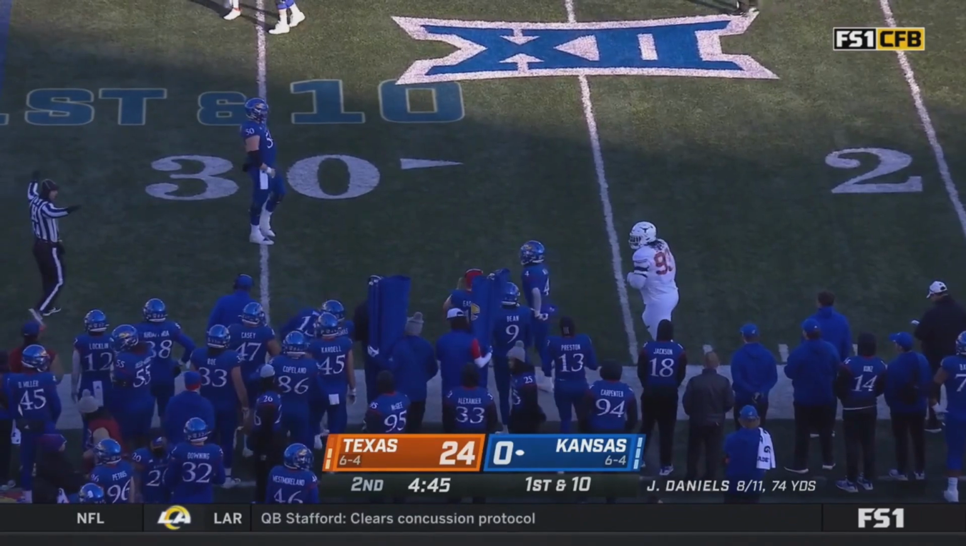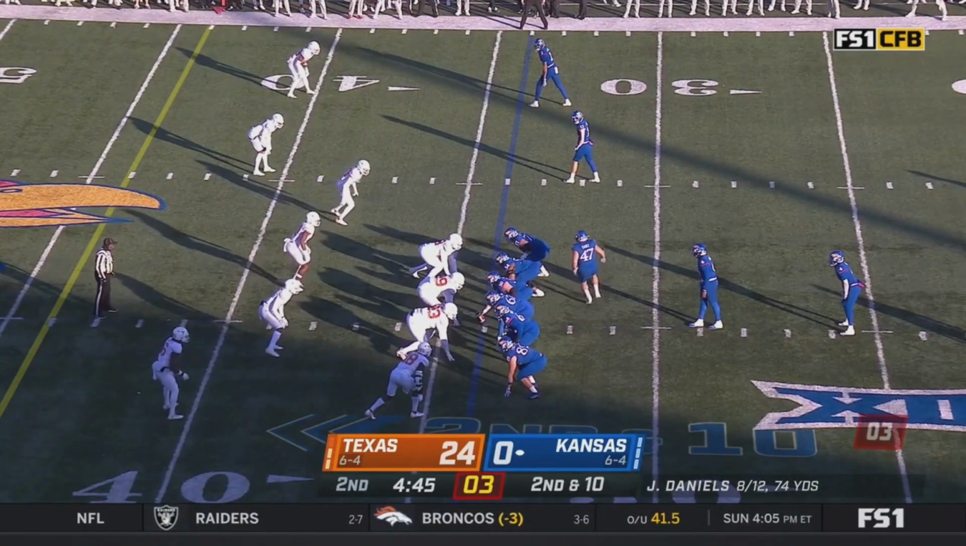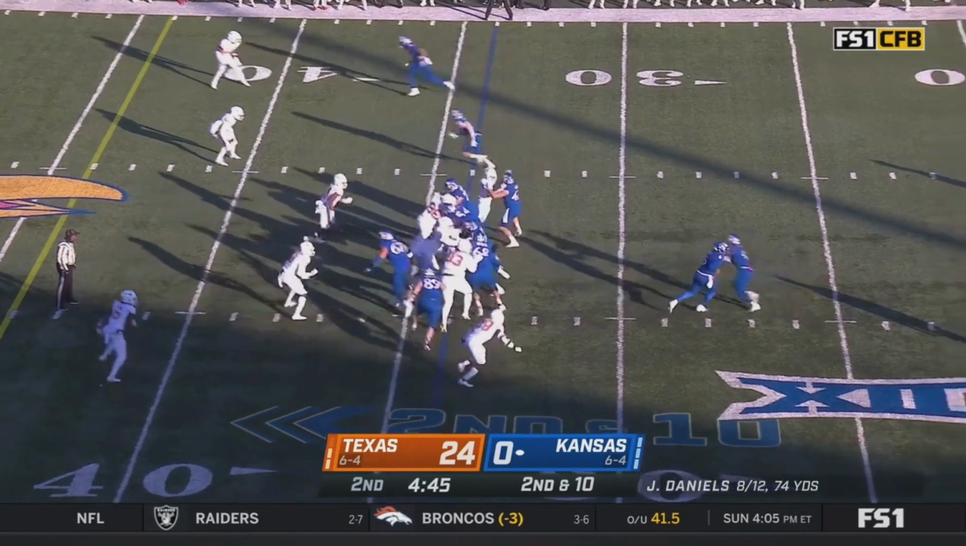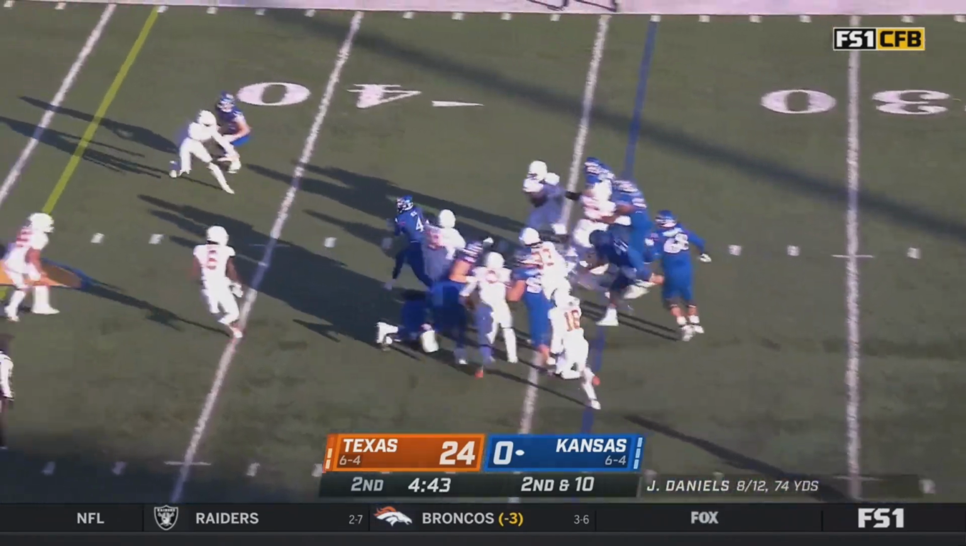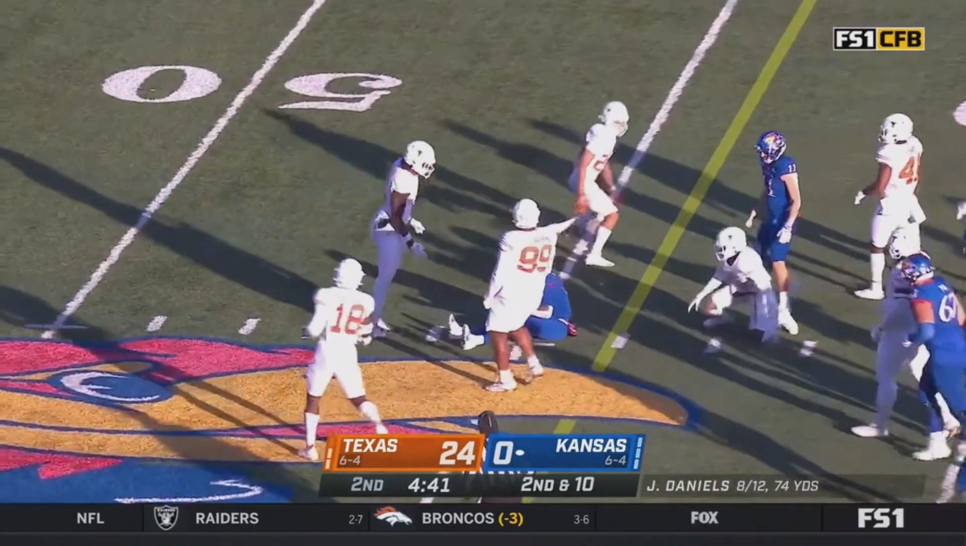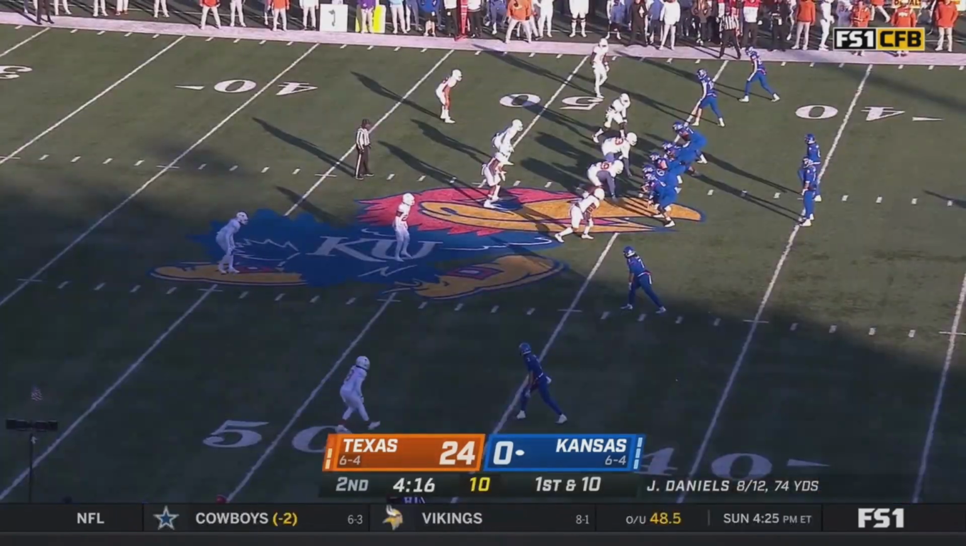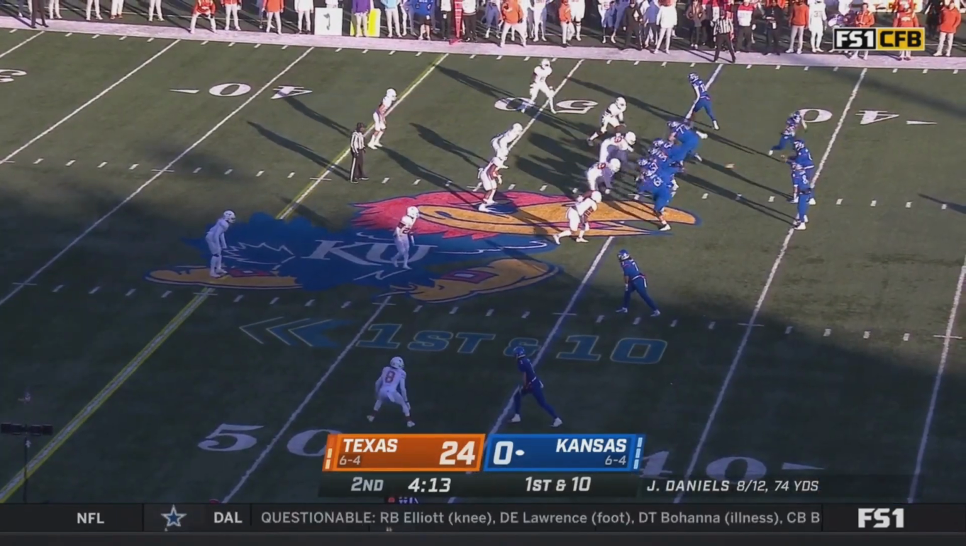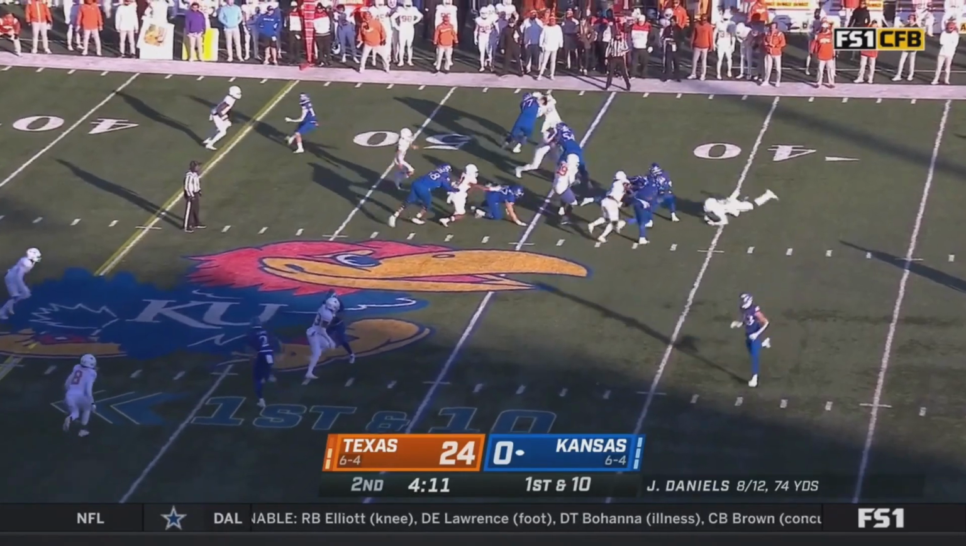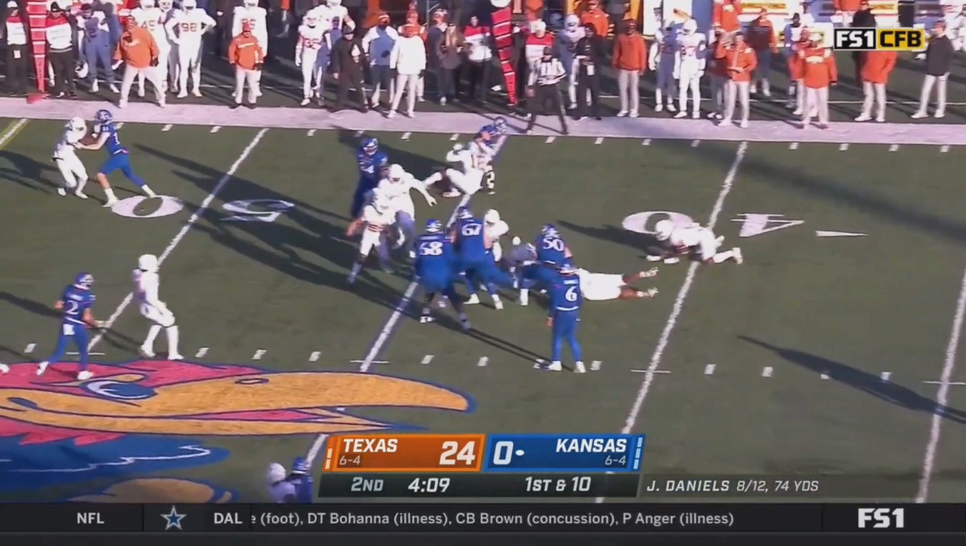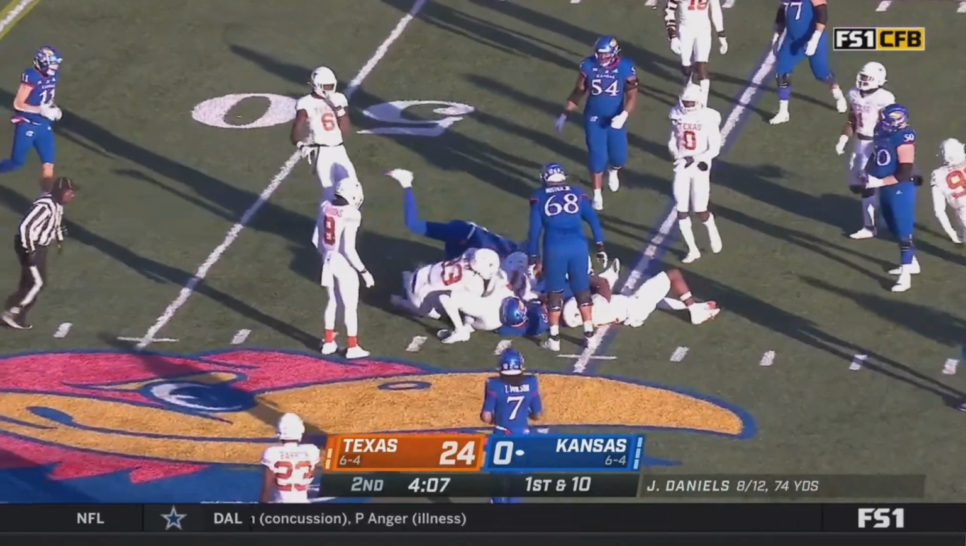Another incompletion. Is he in Fairchild? Play clock winding down on this 2nd and 10. Neal surging forward and upended. Now the transfer from Minnesota led them in attempts, yards, tied for the lead in touchdowns as a freshman. And shedding tacklers in this process.